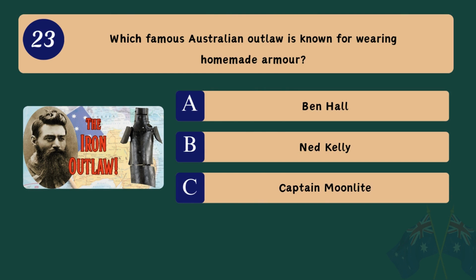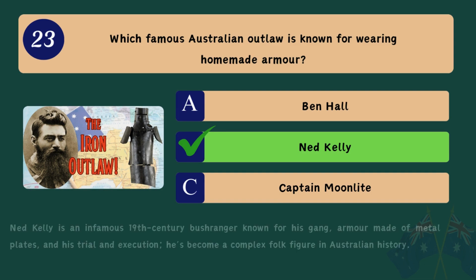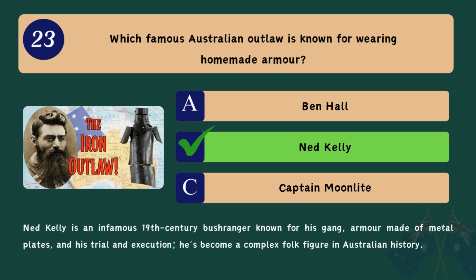Question 23. Which famous Australian outlaw is known for wearing homemade armor? A. Ben Hall. B. Ned Kelly. C. Captain Moonlight. Correct answer. B. Ned Kelly. Ned Kelly is an infamous 19th century bushranger known for his gang, armor made of metal plates, and his trial and execution. He's become a complex folk figure in Australian history.